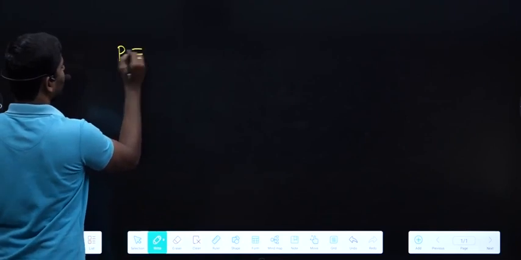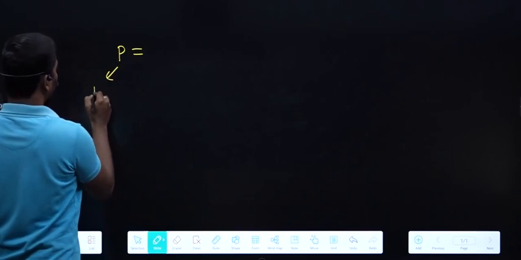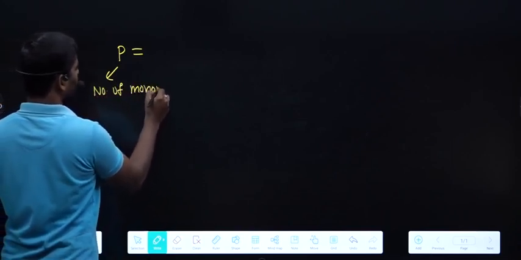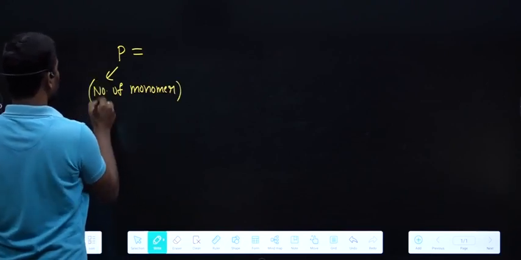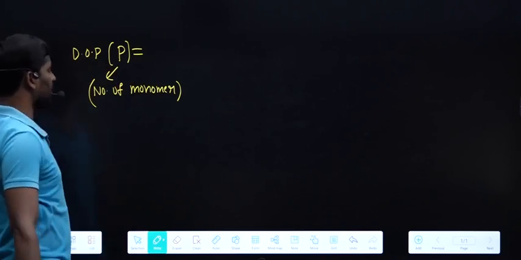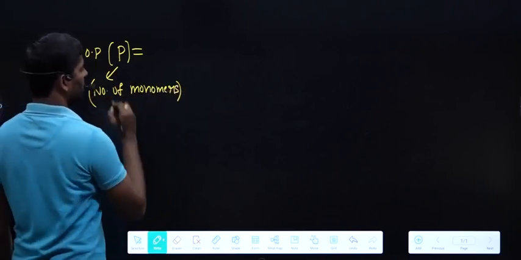Next one, degree of polymerization. What is the degree of polymerization? It indicates how many monomers are present in a given polymer. That is called the degree of polymerization, which I am indicating as P here.